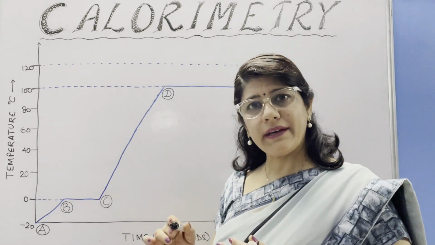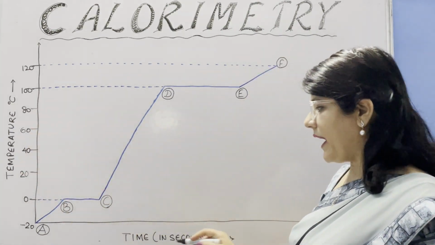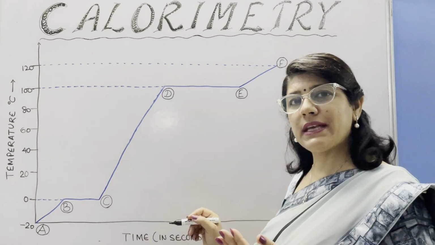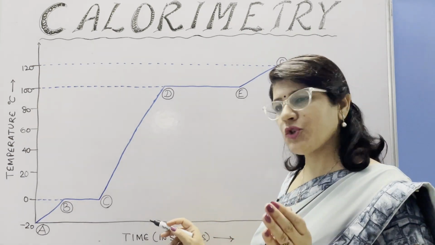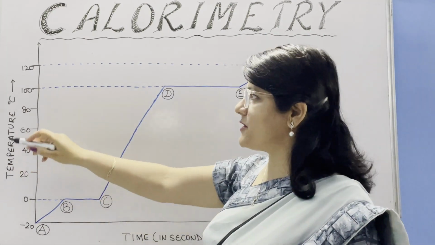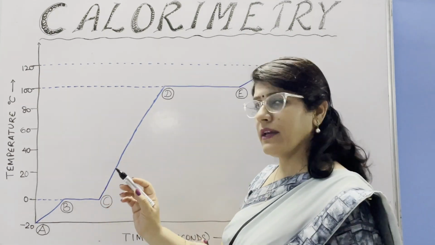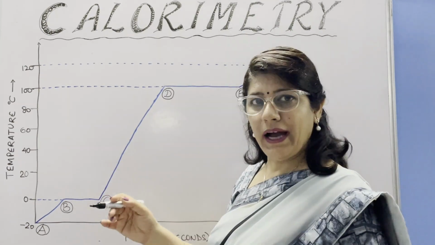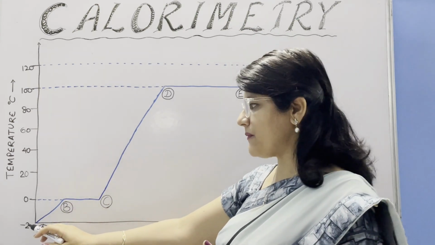Now let us try to understand this change of phases with the help of a temperature-time graph, or you may say heating curve. Time is an independent quantity, so it is shown on the x-axis, and temperature is a dependent quantity, it is shown on the y-axis. So we are taking an example of a piece of ice. Let's say it is initially at minus 20 degrees Celsius.